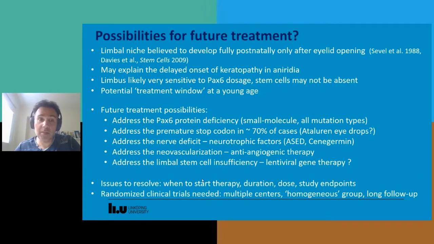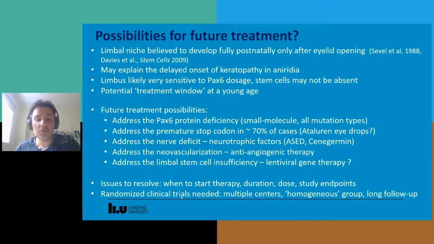And this could be, for example, in groups such as infants. And finally, I wanted to emphasize that randomized clinical trials are needed with multiple centers because aniridia is a rare disease. We need to have a critical mass of patients in order to run proper randomized trials.